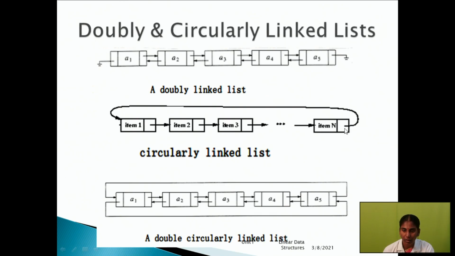The last element does not hold a null pointer; it points to the first node's address. So this is a circular form, that's why we call it a circularly linked list. Here we can easily search and insert elements.